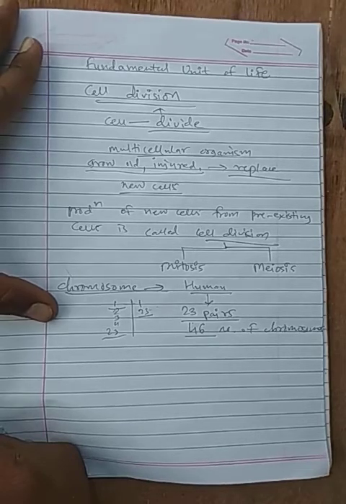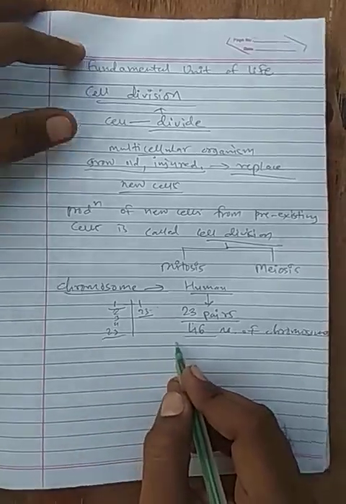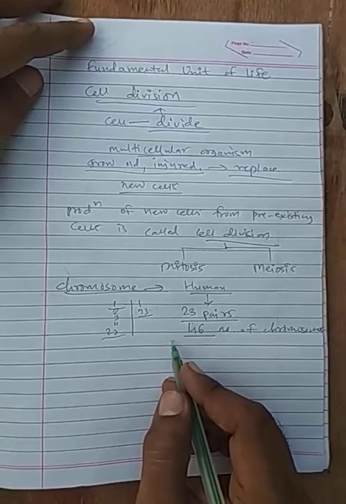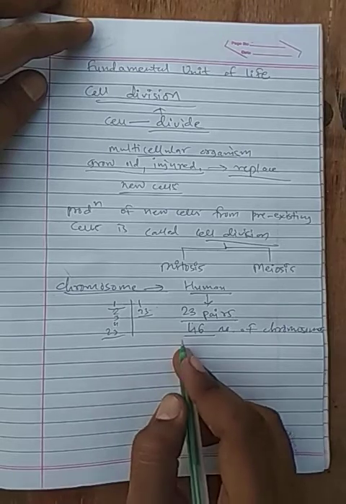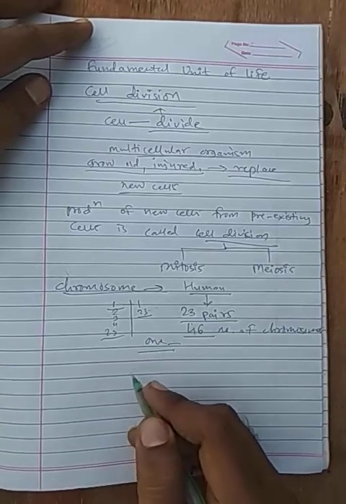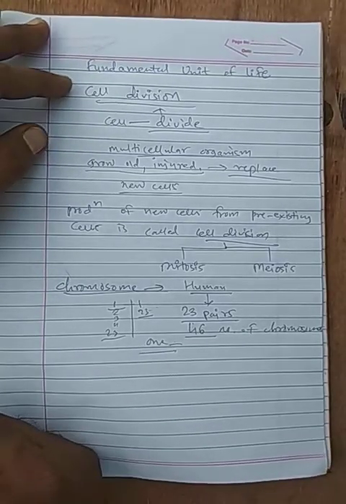Every cell has its own 46 chromosomes. This chromosome number should be present in every cell in exact number.